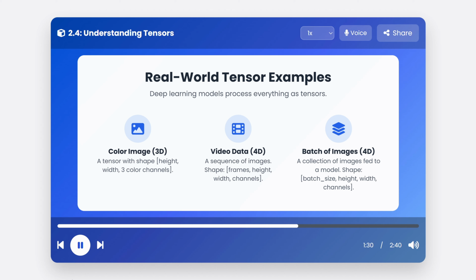A color image is a 3D tensor. A video, which is just a sequence of images, becomes a 4D tensor. And when we train our models, we feed them a batch of videos, which could be a 5D tensor. Tensors are the only data structure flexible enough to handle this complexity.